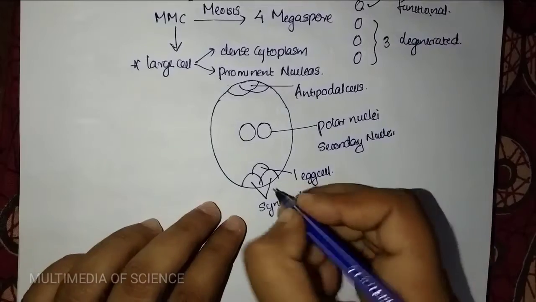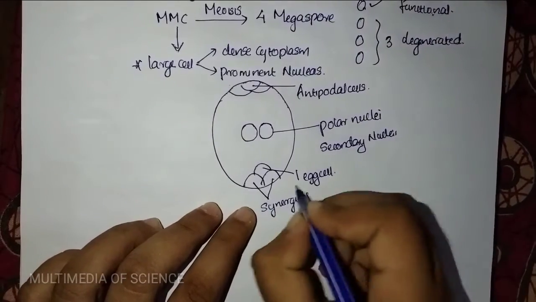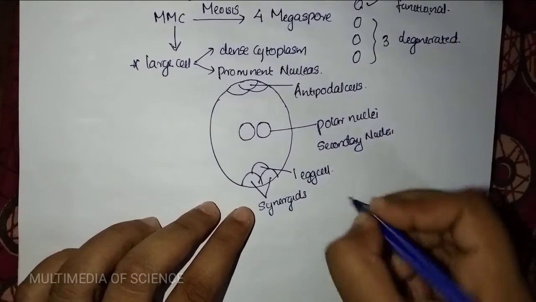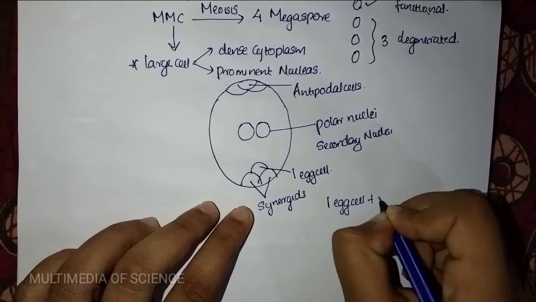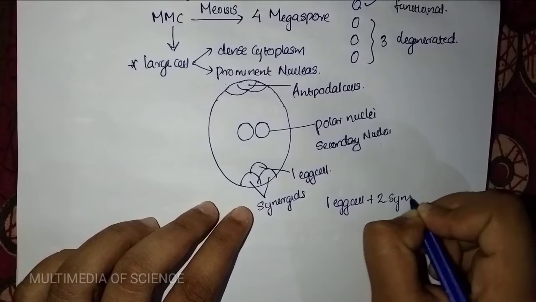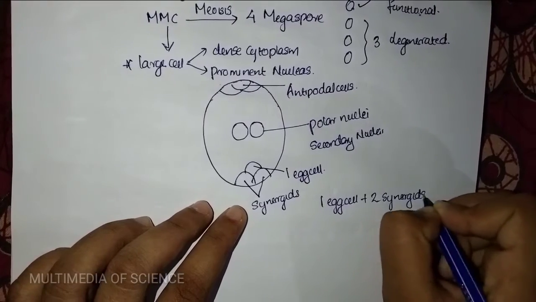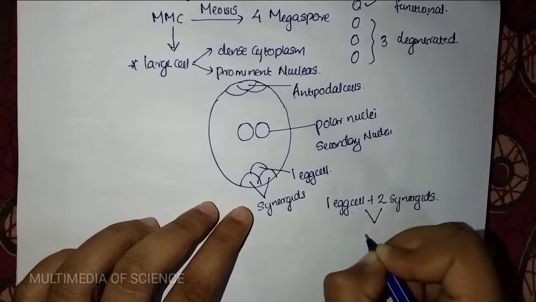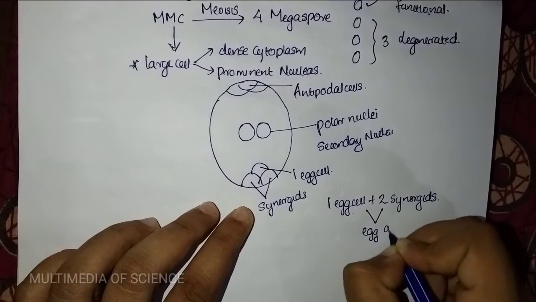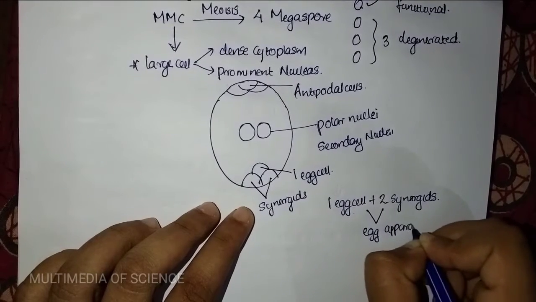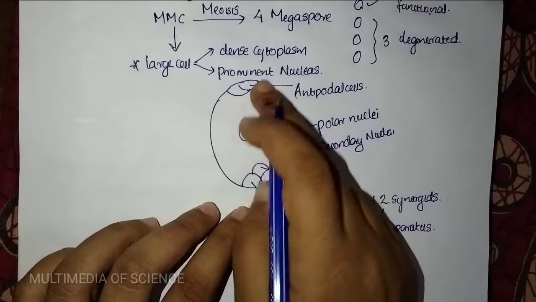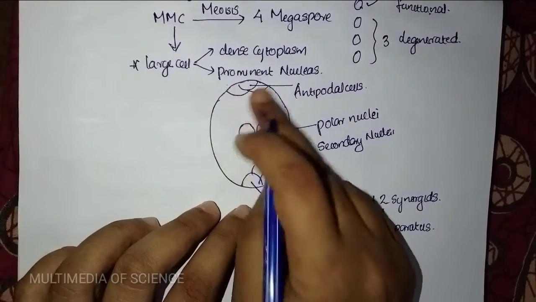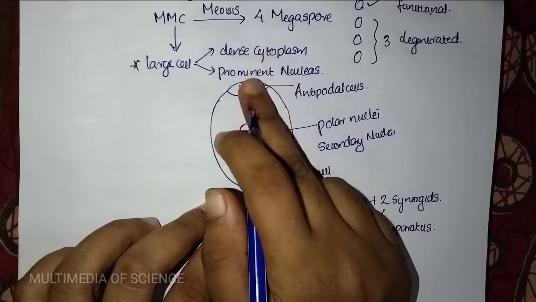Here, 1 egg cell plus 2 synergids together are called what? The egg apparatus. And the 3-celled group of antipodal cells is at the chalazal end.